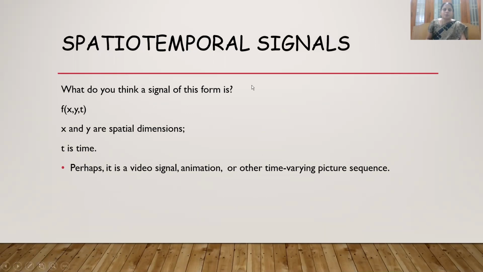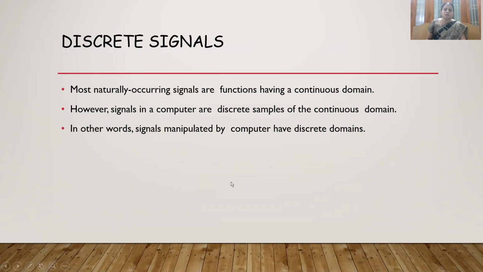Spatio-temporal signals: now we are going to discuss the combination of spatial and temporal signals. It is a signal of x comma y, t, having spatial parameters and a time parameter. So x and y are spatial dimensions and t is time. An example of a spatio-temporal signal is our video signal or animation or other time-varying picture sequence.